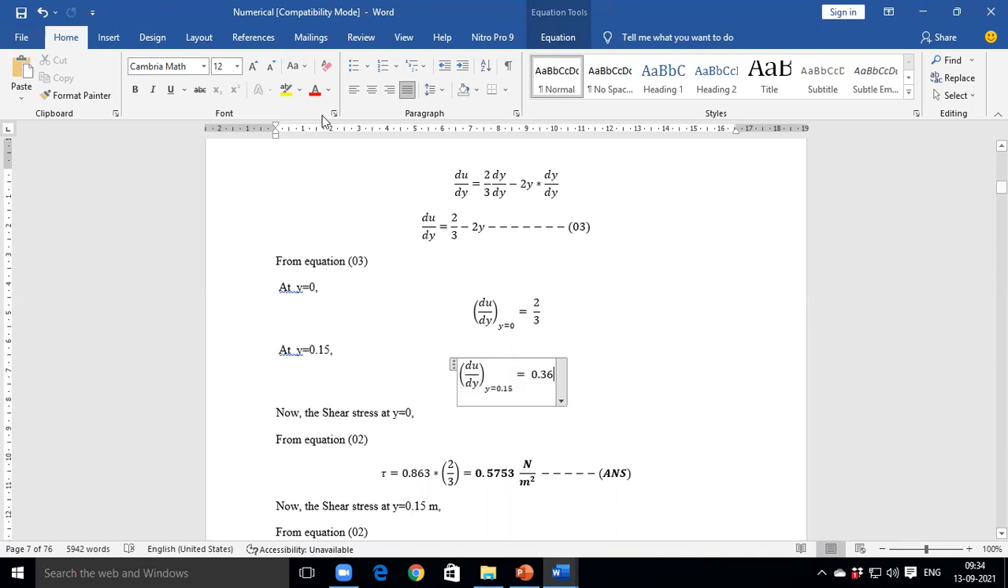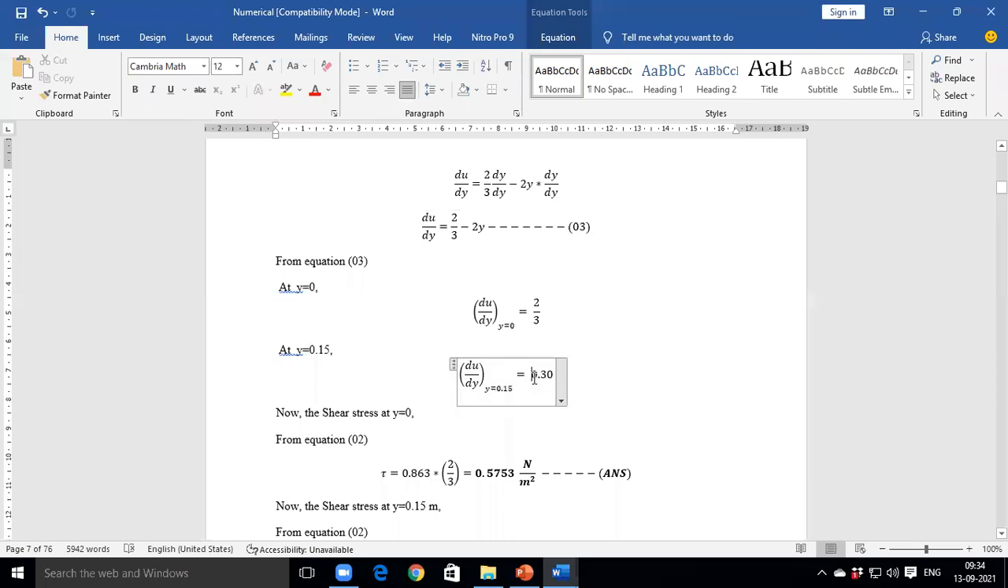Is it 0.36 or a different value? We need to put 2 into 0.15. Yes, sir. Correct value, 0.30. Not 0.36, 0.30. Okay. Du by dy at y is equal to 0.15 means we need to put y is equal to 0.15 in equation number 3. So first term,